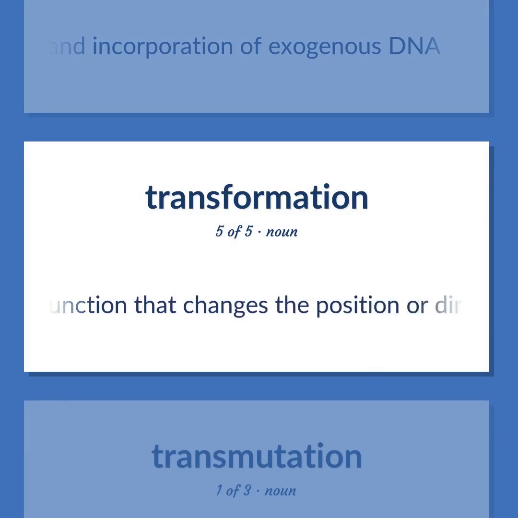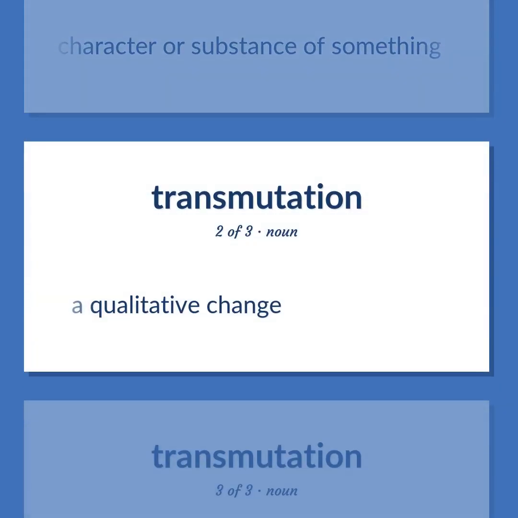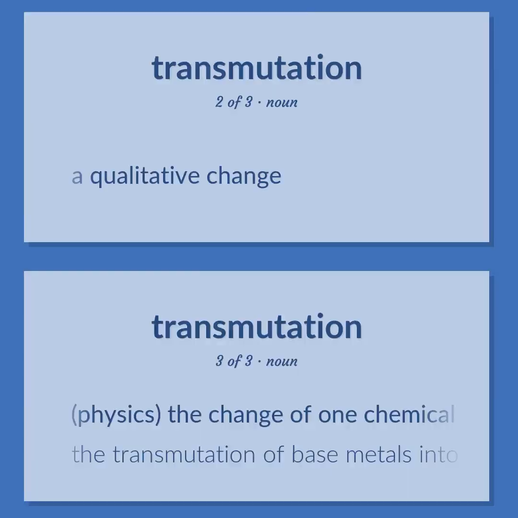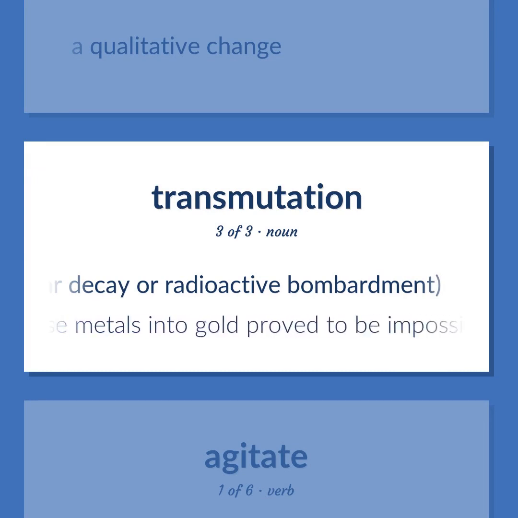A function that changes the position or direction of the axes of a coordinate system. An act that changes the form or character or substance of something. A qualitative change. Physics. The change of one chemical element into another, as by nuclear decay or radioactive bombardment. The transmutation of base metals into gold proved to be impossible.